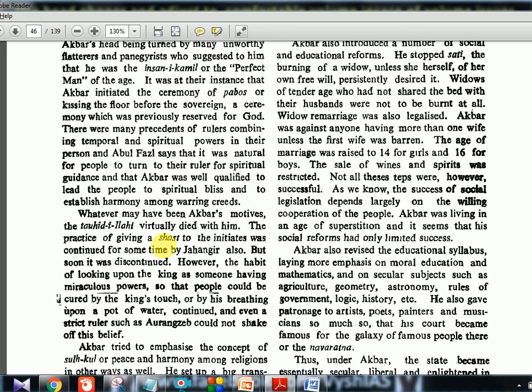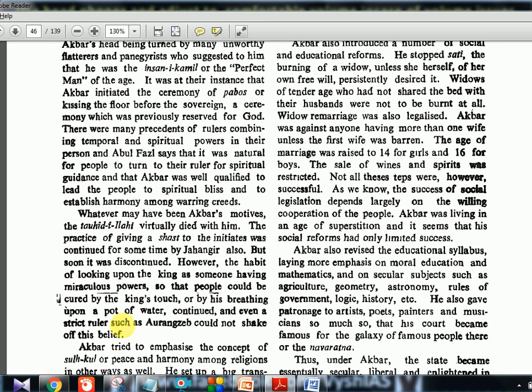The practice of giving a shast to the initiates was continued for some time by Jahangir also, but soon it was discontinued. However, the habit of looking upon the king as someone having miraculous powers, so that people could be cured by the king's touch or by his breathing upon a pot of water, continued, and even a strict ruler such as Aurangzeb could not shake off his belief.